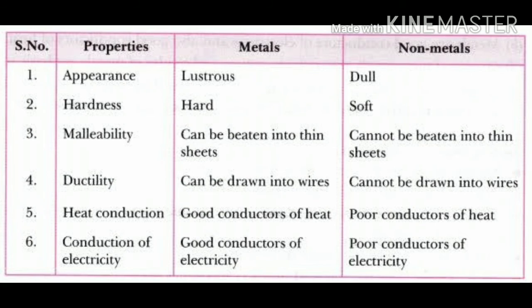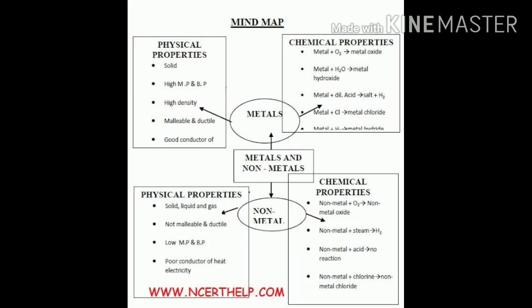So children, we have come to the end of the chapter, where I have given you a table in which you can see the difference between metals and nonmetals, which is very important. You can go through it, and a complete mind map, that means the total gist or summary of the chapter, at the end of this video. So you can go through the physical and chemical properties of both metals and nonmetals, and recall all that you have learned here.